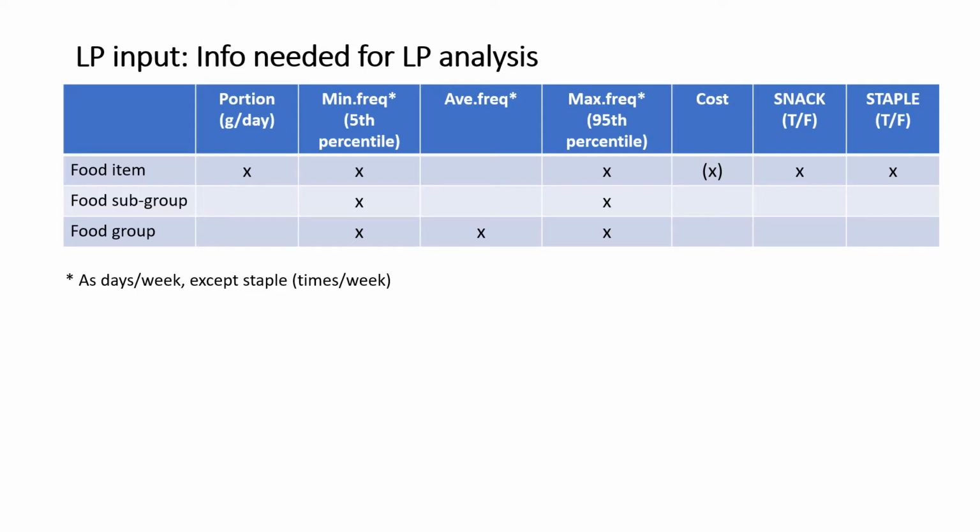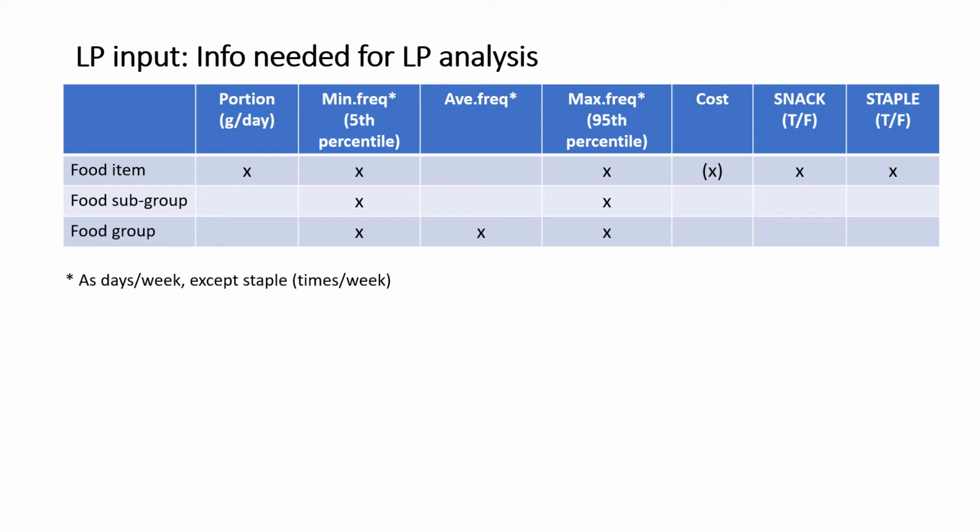So in summary, if you can see this table, there are 3 levels of information required in the LP input. One at the food item level, and then the food items can be grouped into food subgroup, and the same food subgroups can be grouped into food groups.